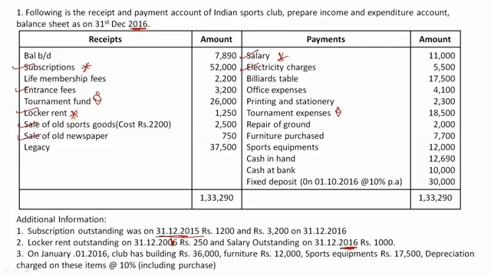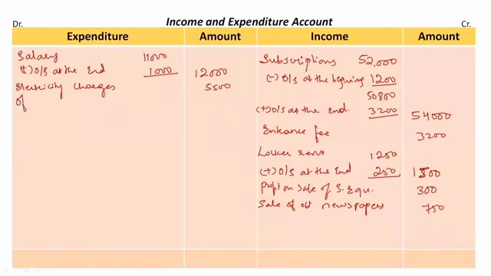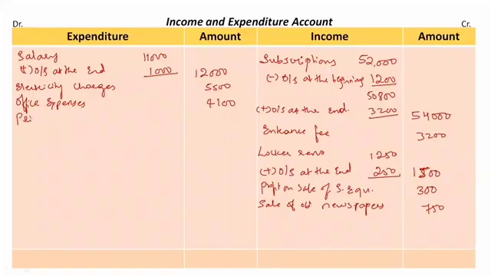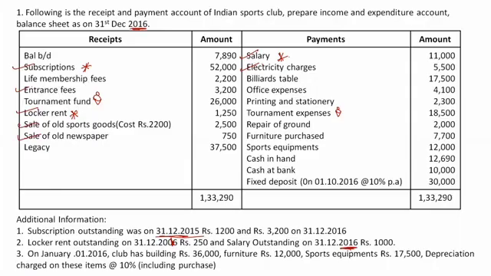Then we have office expenses, rupees 4,100. Yes, office expenses are revenue expenses, right? There is no star mark relating to it, so take it on the expenditure side. Office expenses, 4,100 rupees. Then back to the question, we have printing and stationery. Again, these are my revenue expenses, rupees 2,300, right? Printing and stationery, 2,300 rupees.